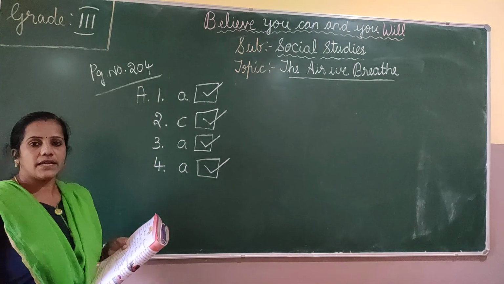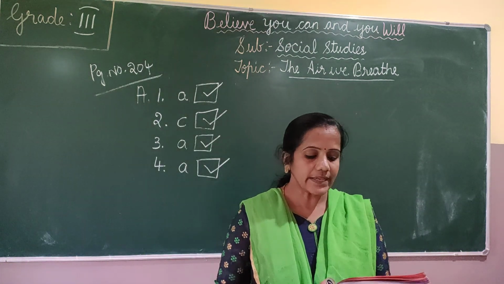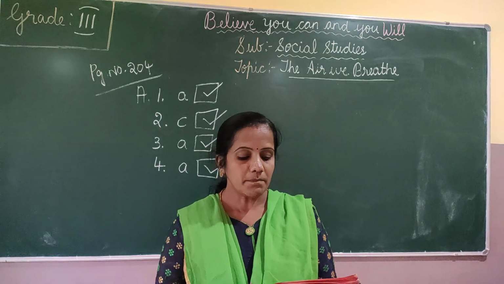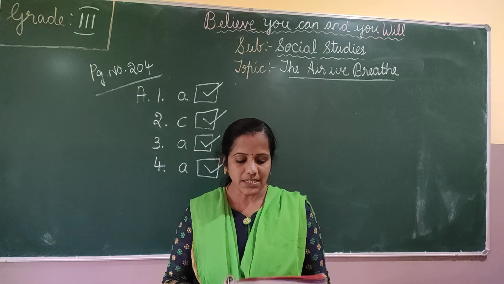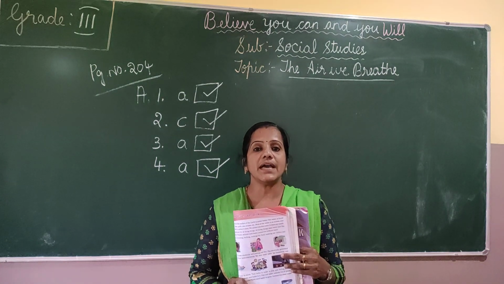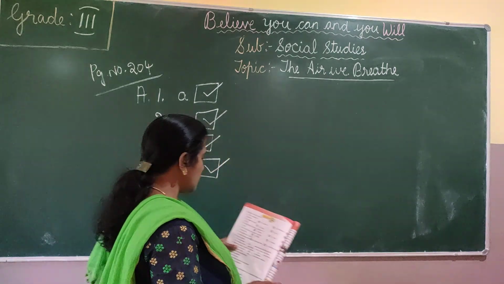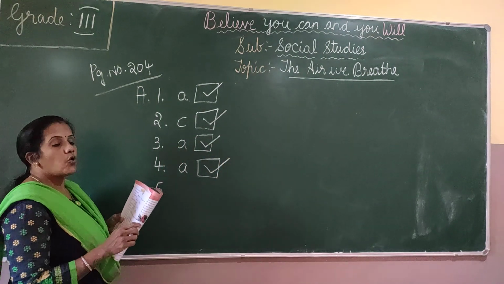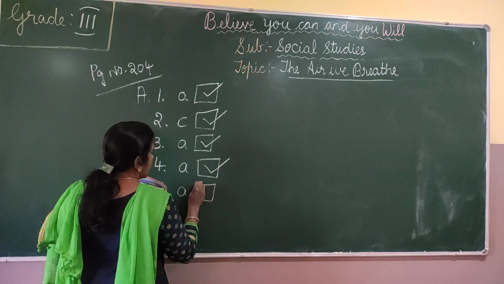Option A. The fifth one: we can keep air clean by planting more trees, burning leaves, cutting trees. How can we keep the air clean? By planting more trees. So the fifth answer is planting more trees, option A.